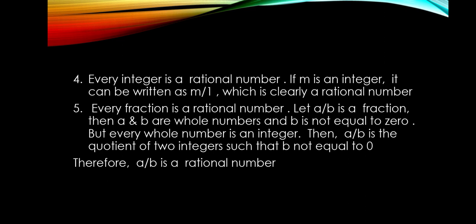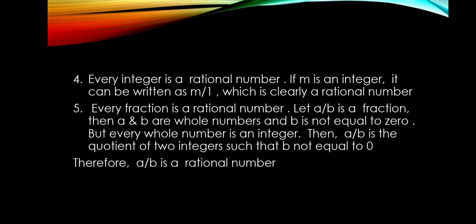Every fraction is a rational number. Let a upon b be a fraction. Then a and b are whole numbers and b is not equal to 0. But every whole number is an integer. Then a upon b is the quotient of two integers such that b not equal to 0. Therefore, a upon b is a rational number.